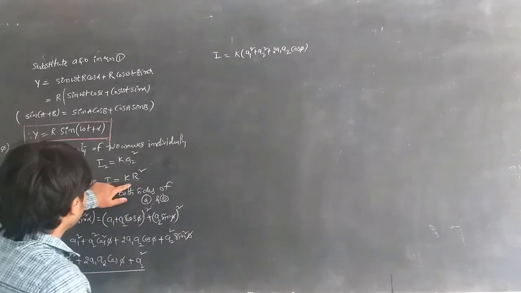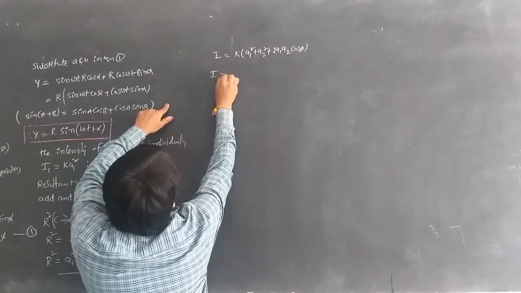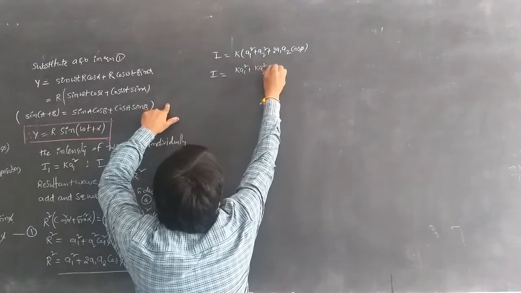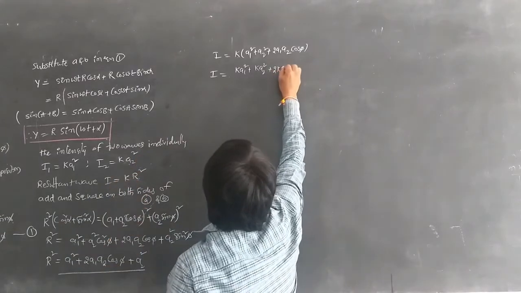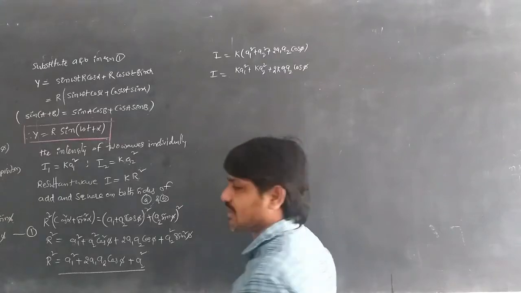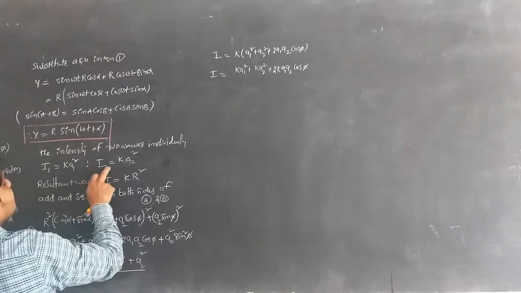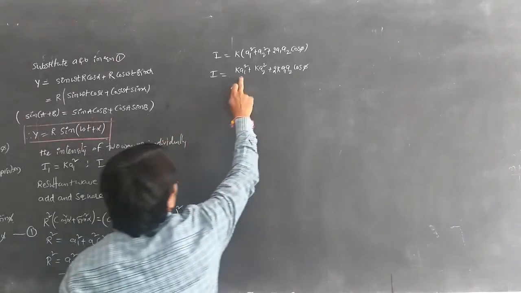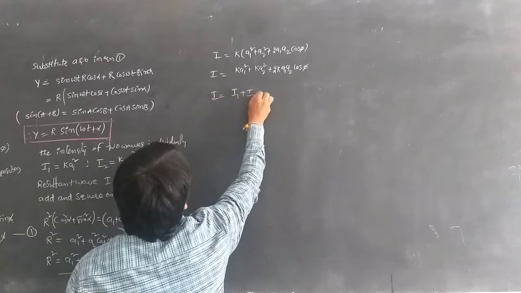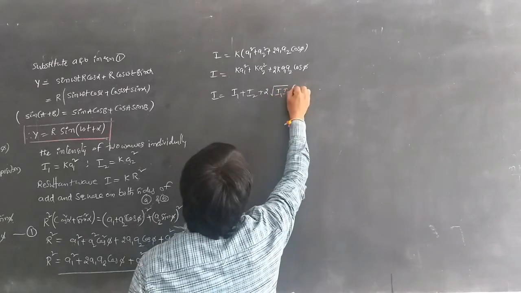When k is multiplied inside, we get I is equal to k a1 square plus k a2 square plus 2k a1 a2 cos phi. From that relation, we know I1 is equal to k a1 square and I2 is equal to k a2 square. So we can write I is equal to I1 plus I2 plus 2 root I1 I2 cos phi.